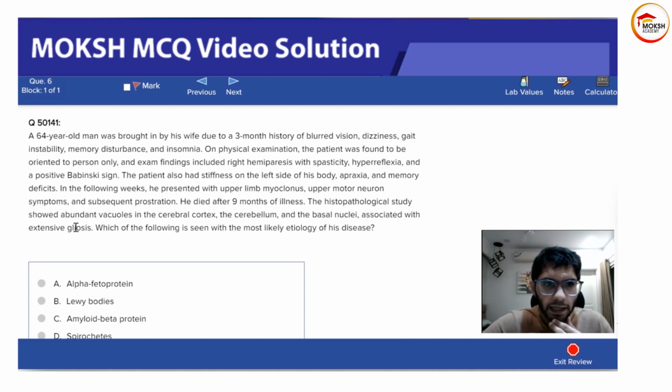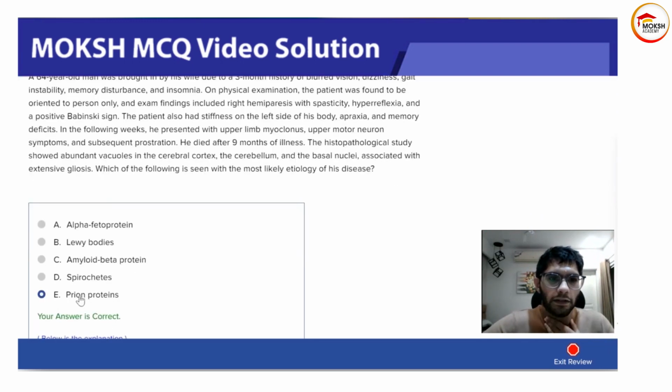What was important was that extensive gliosis and abundant vacuoles were seen. That is what was important over here, and that is seen with prion disease. Spirochete infections do affect the brain, but they do not usually cause this. The spirochetes cause endarteritis, so it will be an infarct tissue-like appearance. All right. Amyloid beta protein, Lewy bodies, and alpha fetoprotein: all of these are organic lesions of the brain.